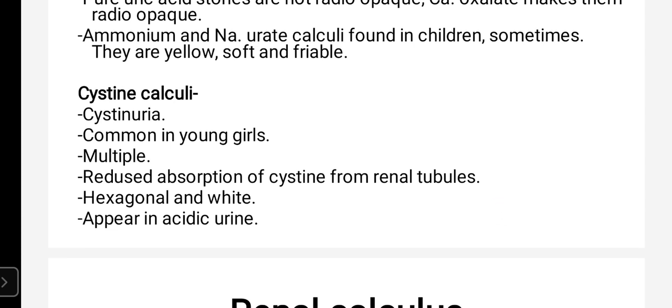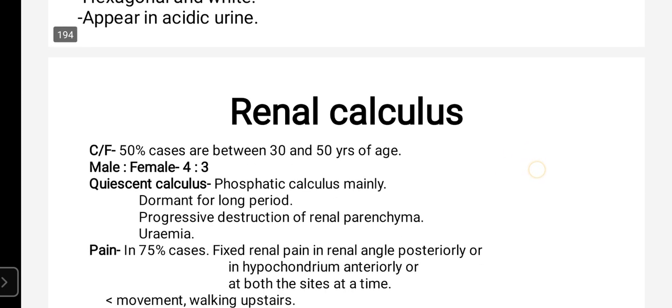And the last one is cystine calculi. These are seen when there is cystinuria, that is, when there is increased concentration of cystine in urine. They are more common in young girls. These are multiple. When there is reduced absorption of cystine from renal tubules, these calculi are seen. They are hexagonal, white colored stones, and they appear in acidic urine.